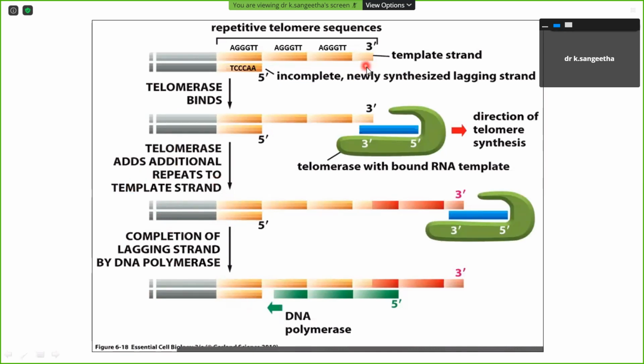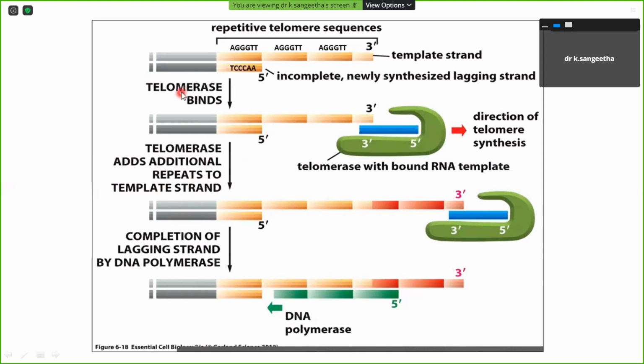Okay. So next, another problem is telomerase. Here you can see the 3' end. Here there is incomplete synthesis in the lagging strand. So how can it be rectified? It can be rectified by the telomerase enzyme. Telomerase is going to act as a reverse transcriptase. So it will synthesize the DNA strand. It will extend the 3' end of the DNA strand, followed by adding additional repeats of the template strand.